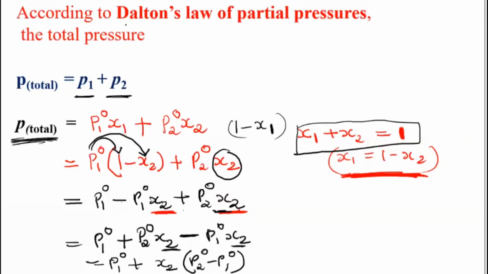When you have two components, the pressure exerted will be because of both of these components. That is Dalton's law. And what is Raoult's law? Raoult's law says that when you have mixed two components together, whatever pressure you are getting is directly proportional to the mole fraction of that particular component. I have taken here the first component. So that is Raoult's law. Be clear about the difference between Raoult's law and Dalton's law.